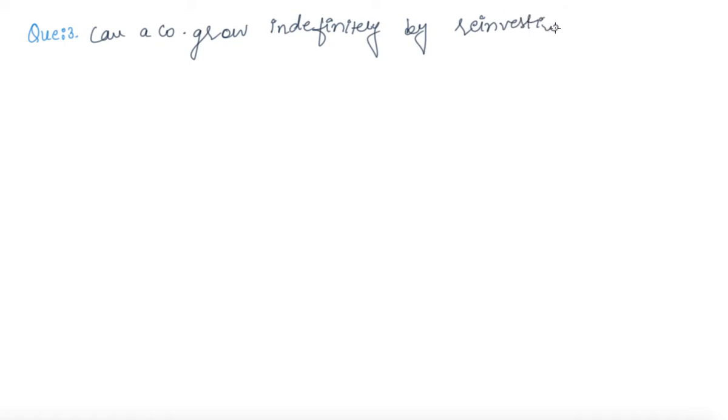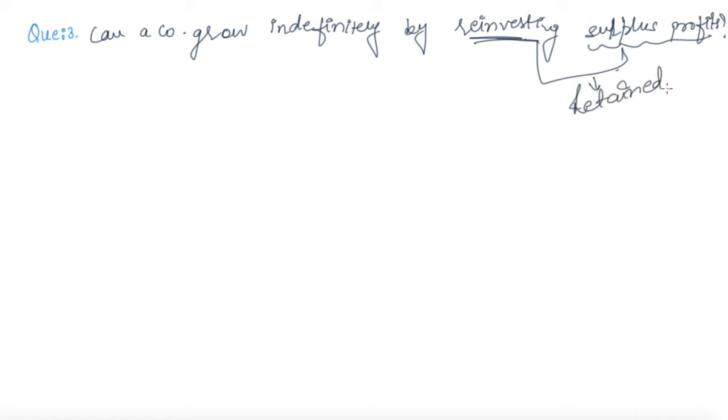Your next question is question number 3. Can a company grow indefinitely by reinvesting surplus profits? First of all, tell me which source of finance this particularly belongs to. See, first of all it is reinvesting of surplus profit. It means they are talking about retained earnings.